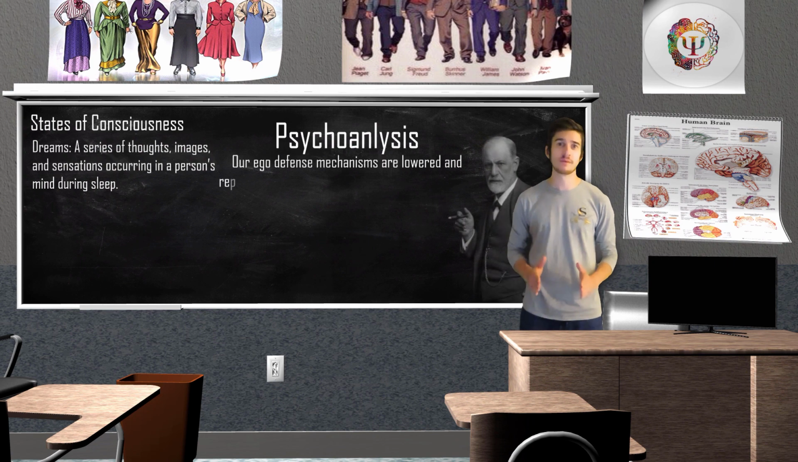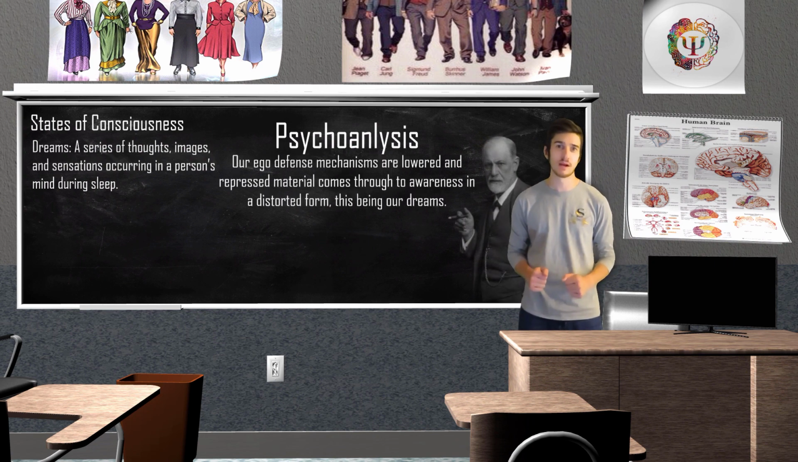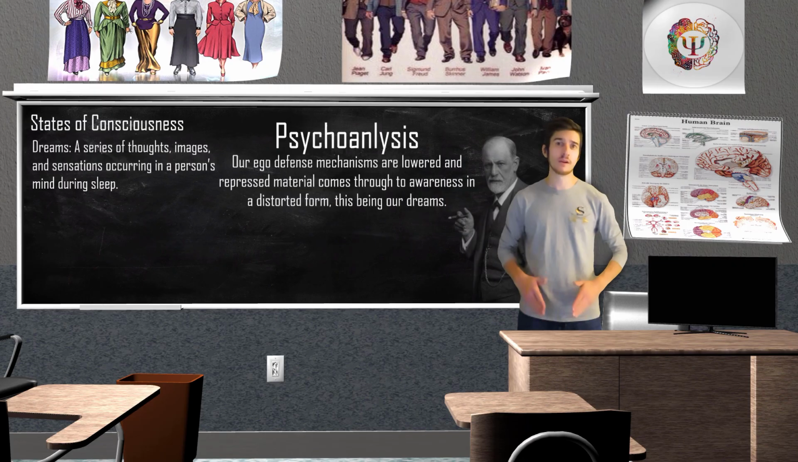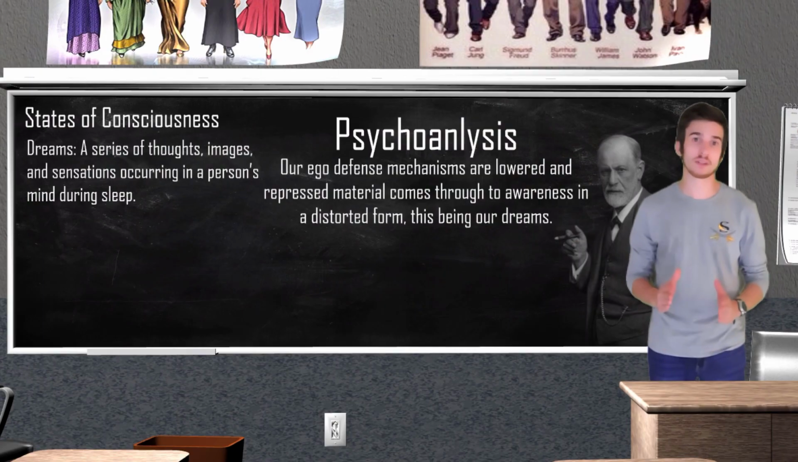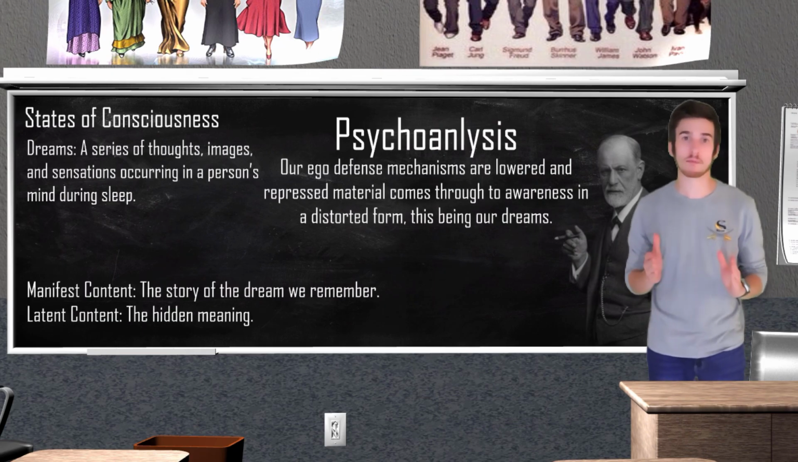Sigmund Freud considered dreams to be the royal road to the unconscious mind. Freud believed that when we go to sleep, our ego defense mechanisms are lowered and repressed materials come to awareness in a distorted form, this being our dream. Freud categorized dreams into 2 different types of content. Manifest content is considered the part of the dream that we remember, while latent content is the hidden meaning behind the dream.